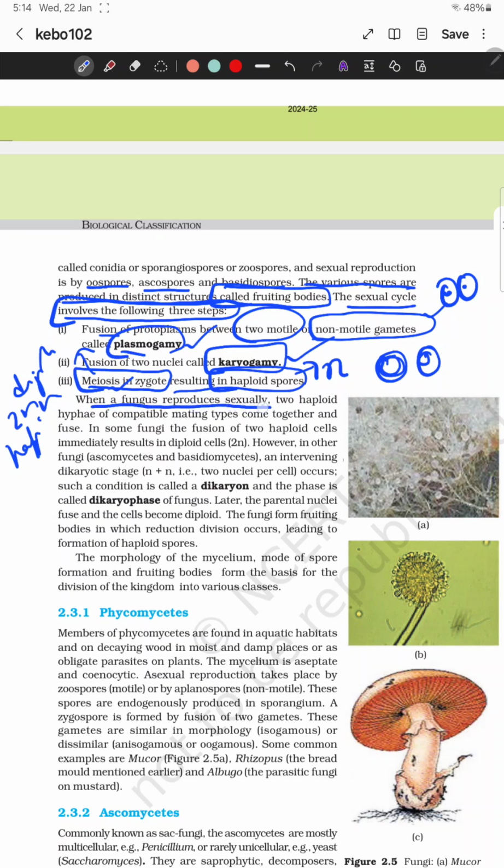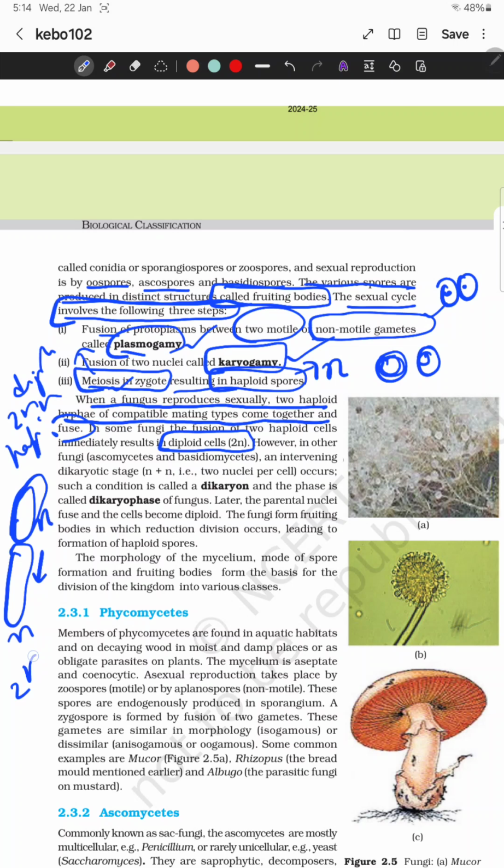When a fungus reproduces sexually, two haploid hyphae of compatible mating types come together and fuse. The cells fuse, forming the n condition. In ascomycetes and basidiomycetes, it forms the dikaryon phase, which means n plus n condition.